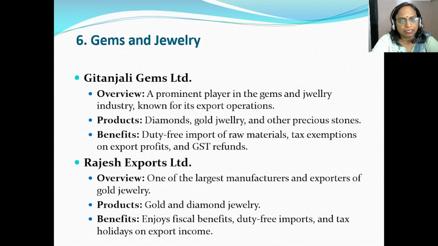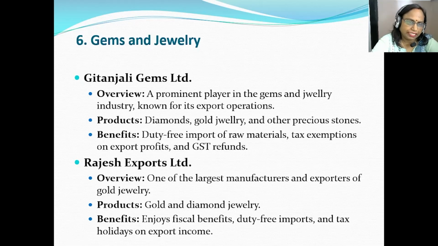So this company deals in diamonds, gold jewelry, and other precious stones. This particular company is enjoying the duty-free imports of raw materials, tax-free on export profits, and GST refunds.